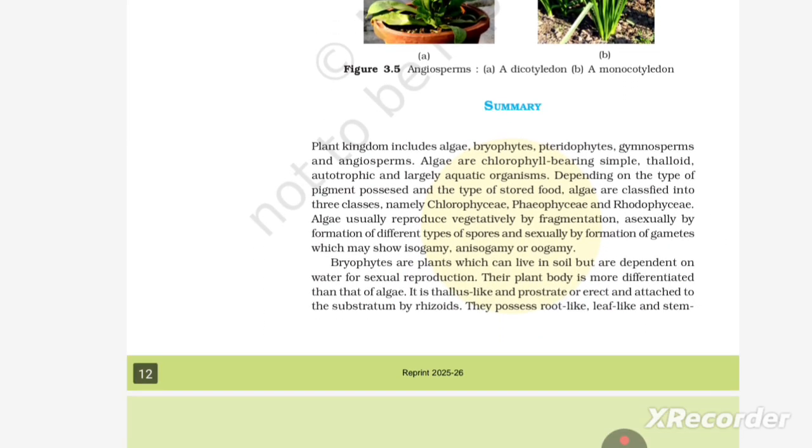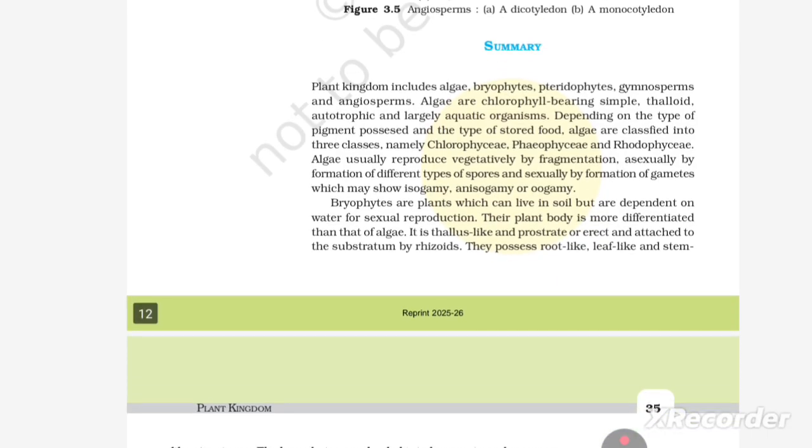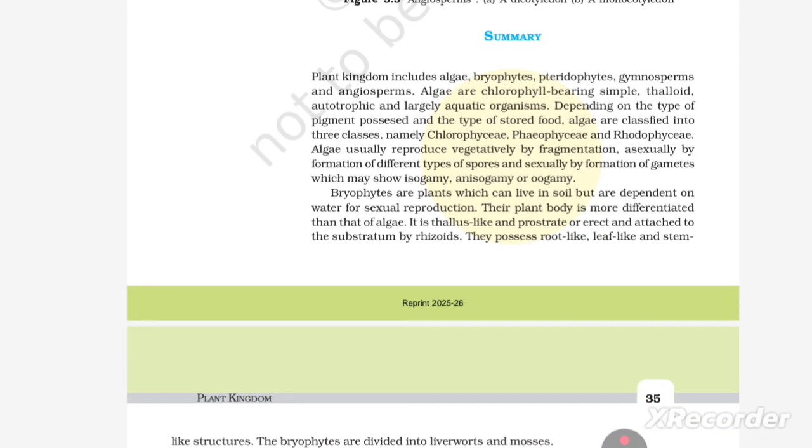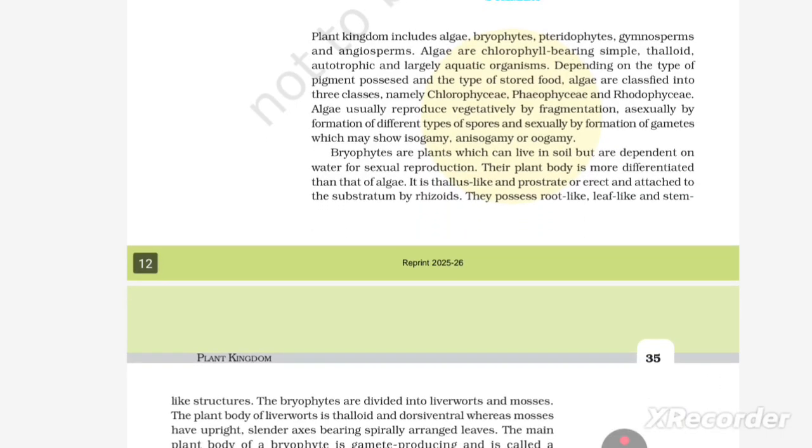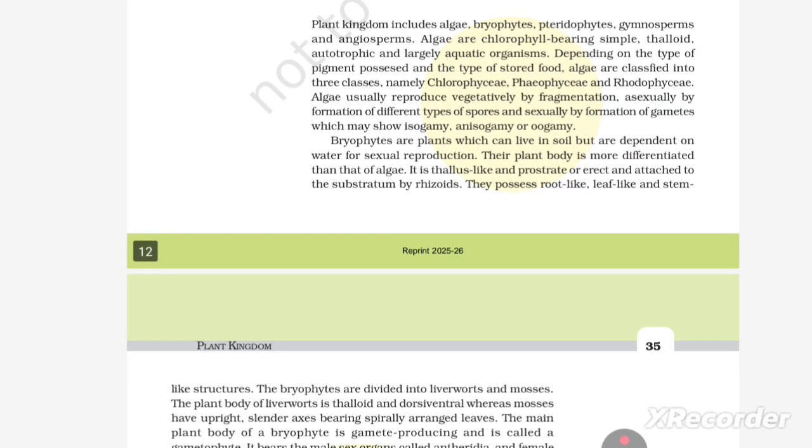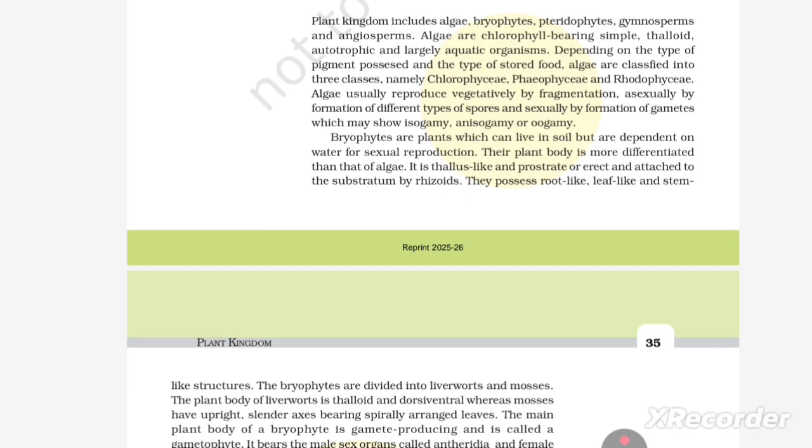Summary. The plant kingdom includes algae, bryophytes, pteridophytes, gymnosperms, and angiosperms. Algae are chlorophyll-bearing, simple, thalloid, autotrophic, and largely aquatic organisms. Depending on the type of pigment possessed and the type of stored food, algae are classified into three classes, namely Chlorophyceae, Phaeophyceae, and Rhodophyceae. Algae usually reproduce vegetatively by fragmentation, asexually by the formation of different types of spores, and sexually by the formation of gametes, which may show isogamy, anisogamy, or oogamy.